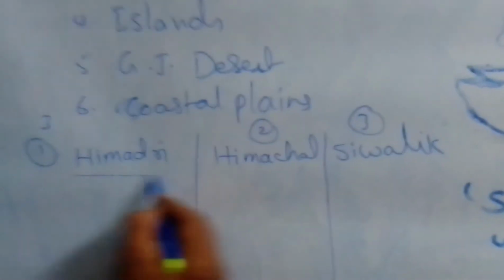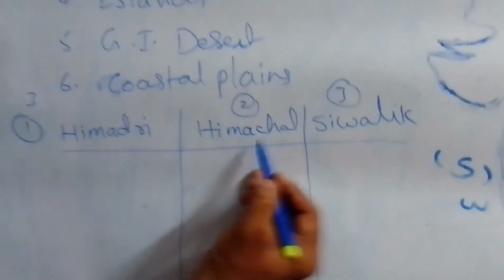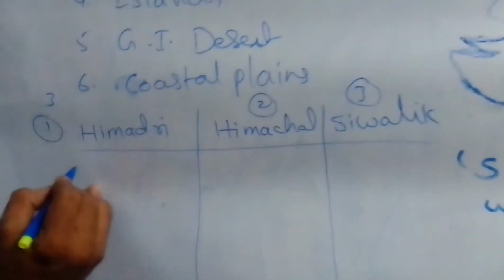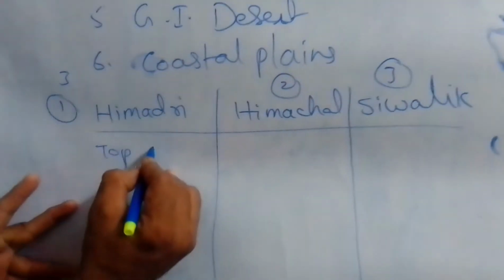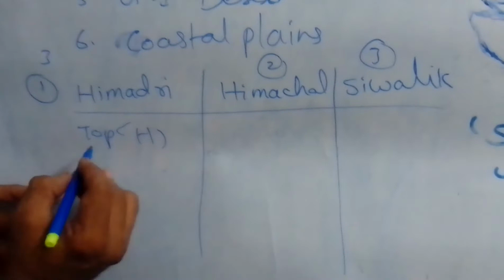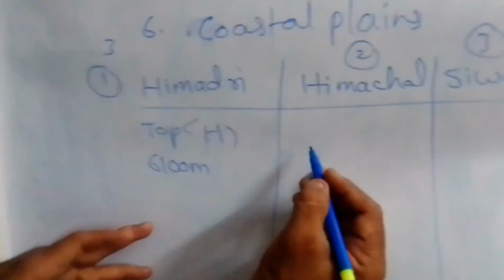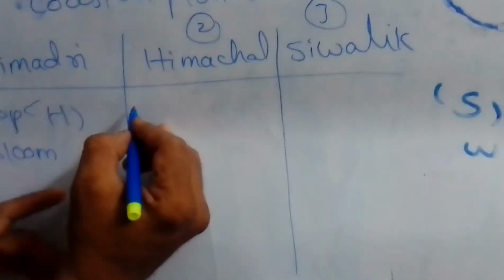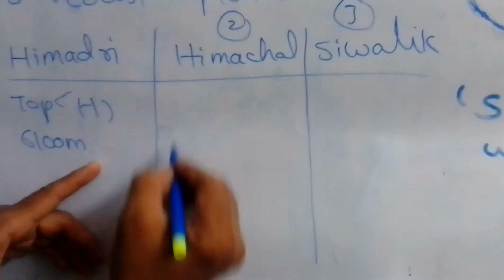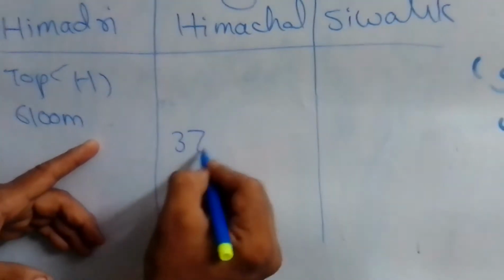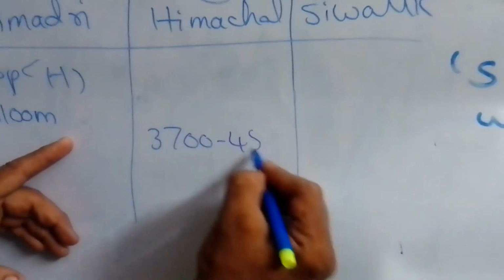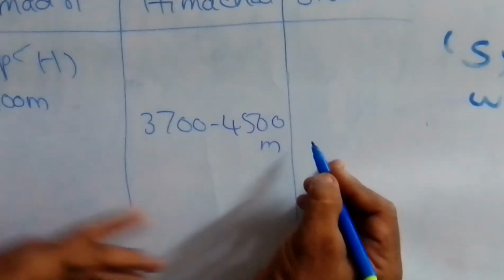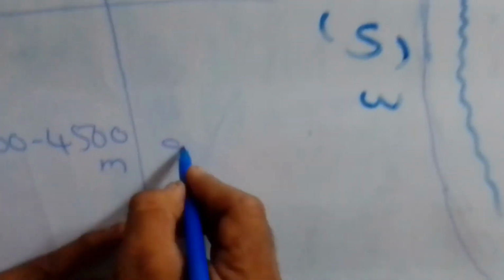And you are observing the similarities and differences among Himadri, Himachal and Shivalik. Himadri is the world's topmost range, the highest range in the world, with an average height of 6,100 meters, whereas Himachal is the second range, with a height of about 3,700 to 4,500 meters, and the third, Shivalik, ranges from 900 meters to 1,100 meters.